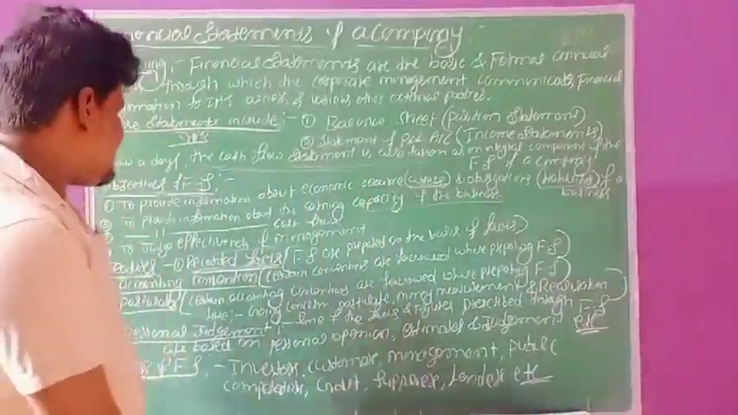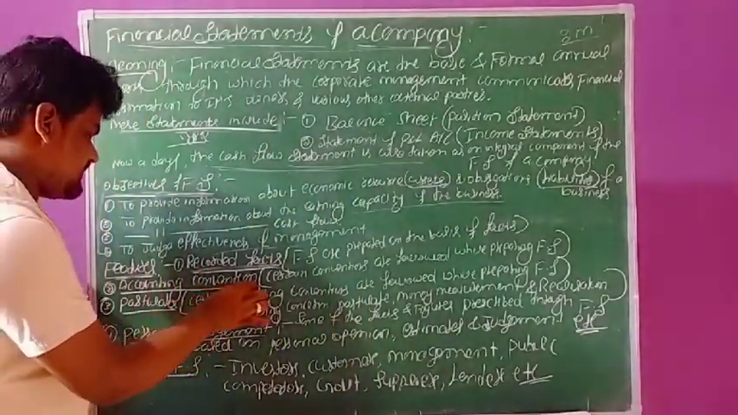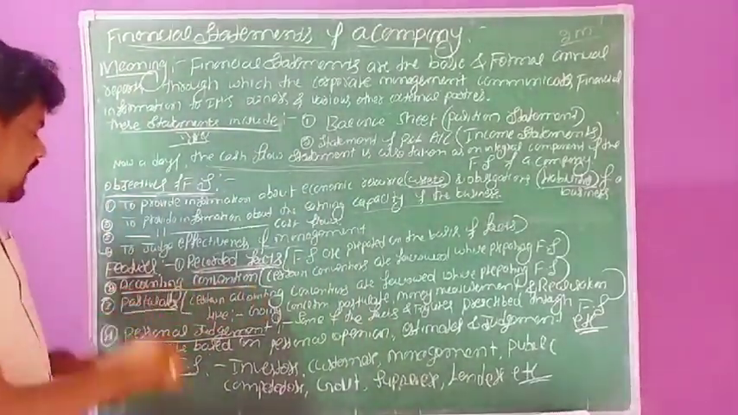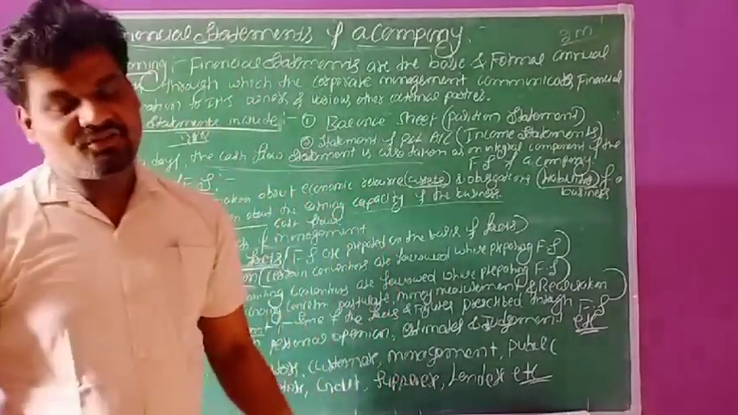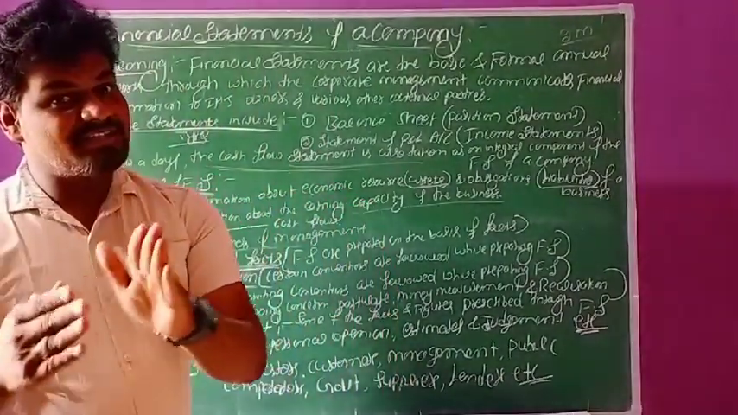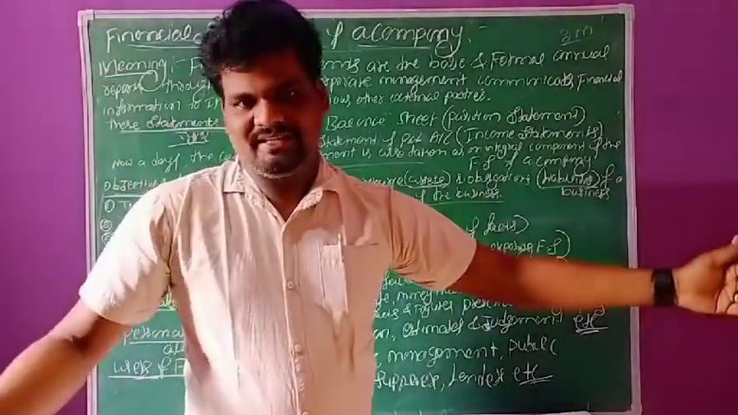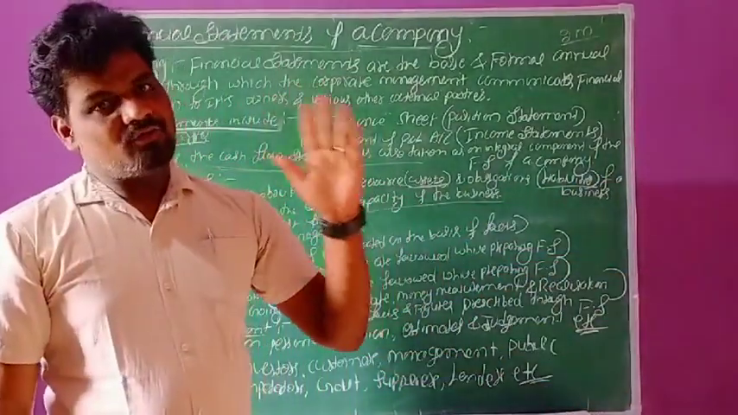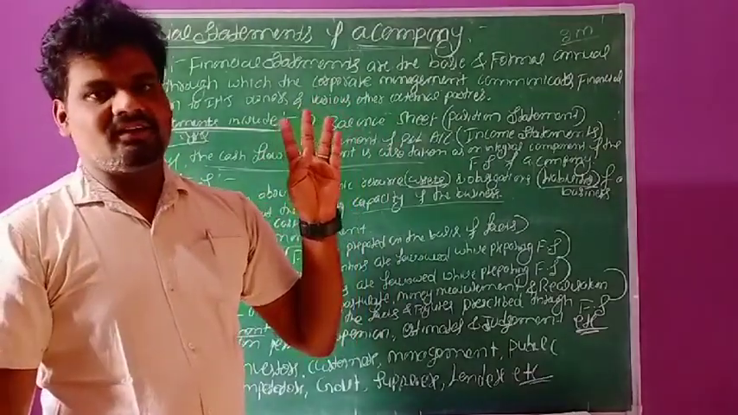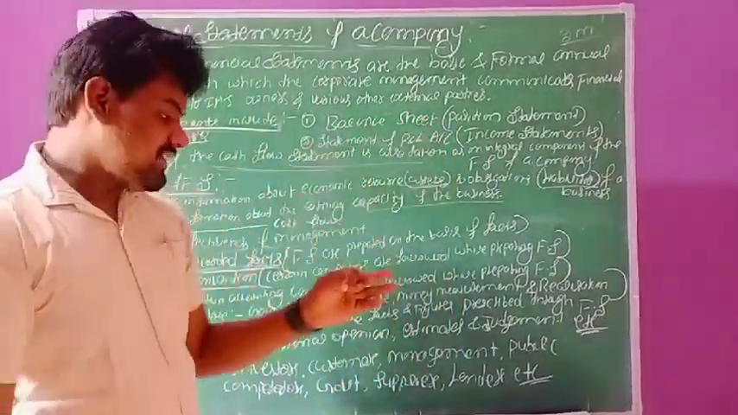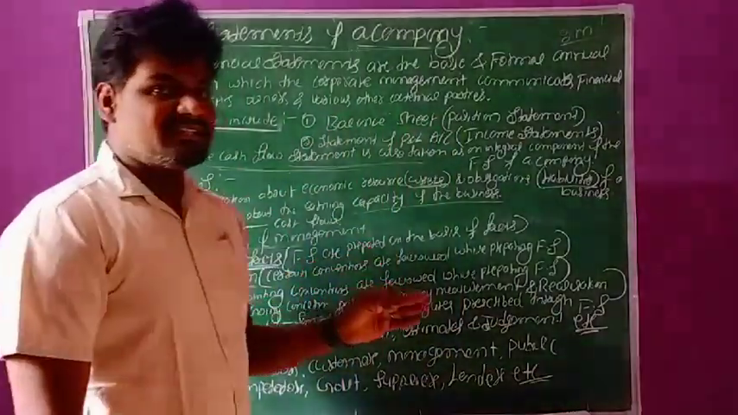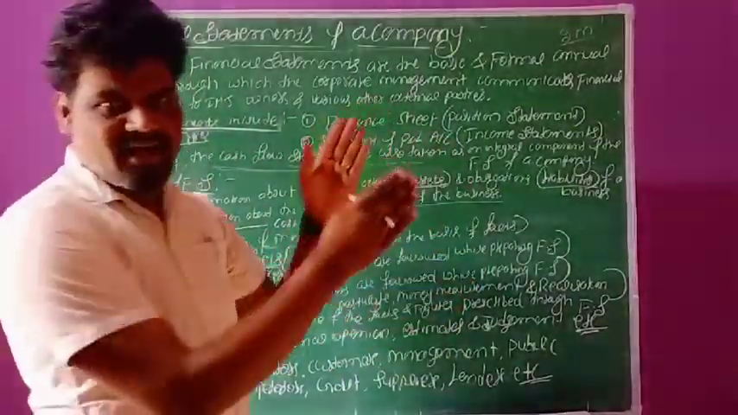The second feature of financial statements of a company, accounting conventions. Conventions are what you already discussed in the previous year. There are four accounting conventions, right? Convention of materiality, convention of consistency, and disclosure of accounting policies. These are the various types.